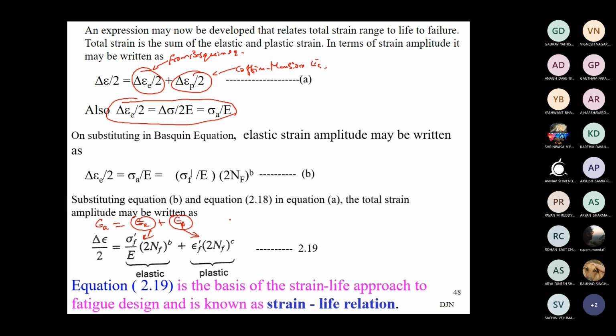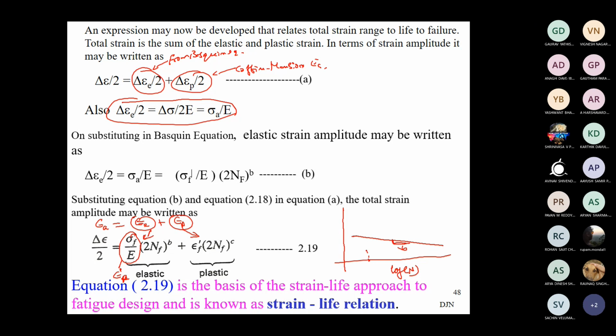Let us discuss further. As you know, the elastic part is governed by stress. So here, if I say log of life, this epsilon f dash by E is nothing but sigma f dash, the elastic part, epsilon E elastic. In the elastic region, Hooke's law prevails. Stress is proportional to the strain. So we have the elastic plot with the slope B.